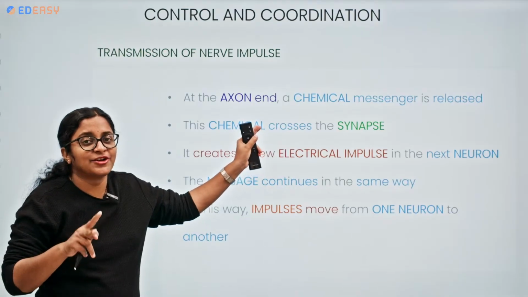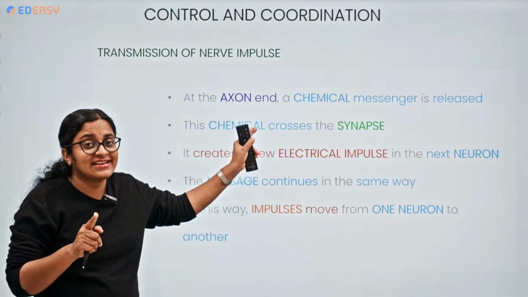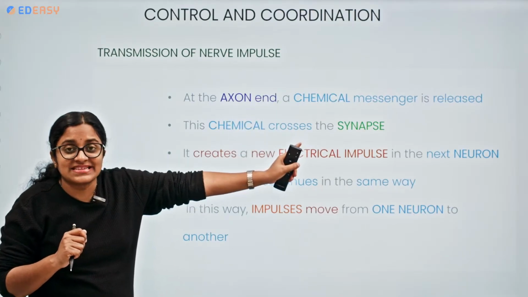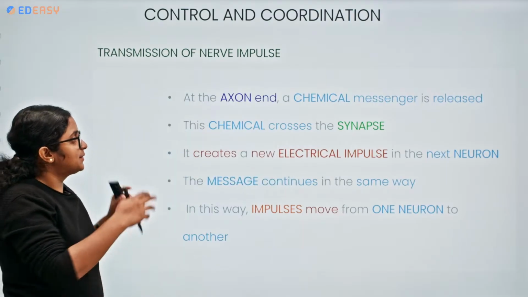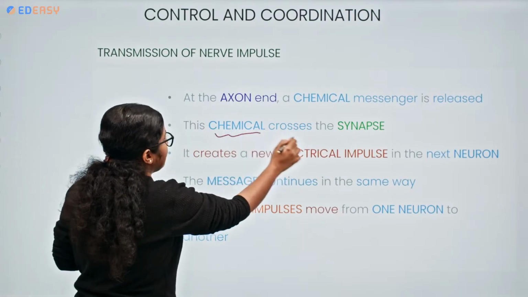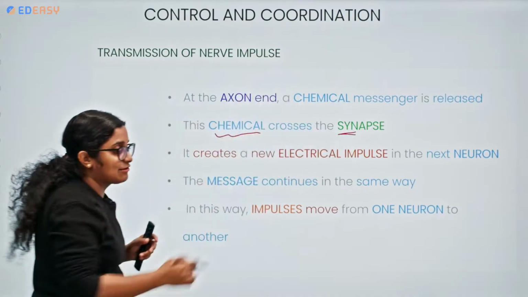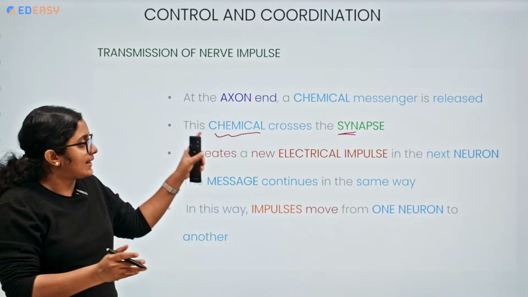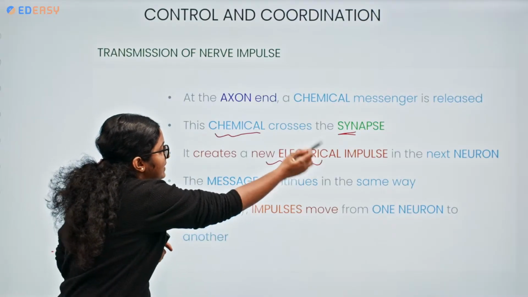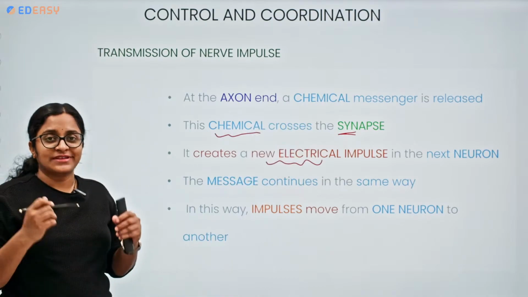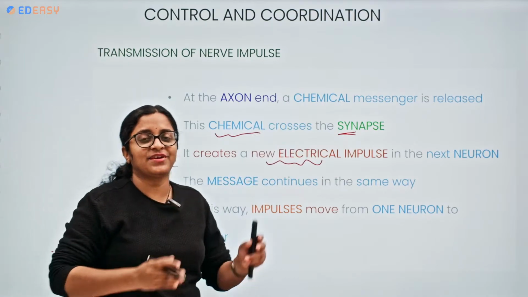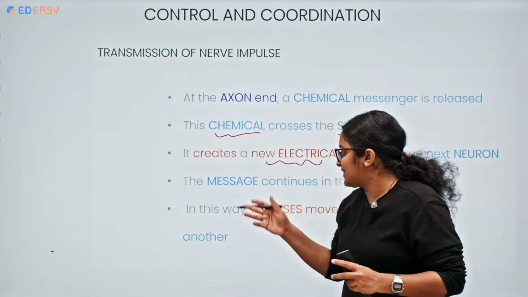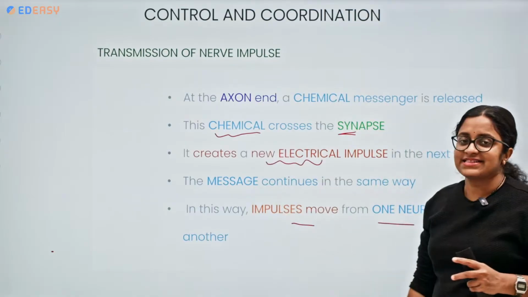Remember, between two neurons we have seen the synapse. There we have understood chemical messengers. What are they? Neurotransmitters. So chemical messengers are released and cross the synapse. After crossing the synapse, they act on the second neuron and create a new electrical impulse in the next neuron. In this manner, from one neuron to another neuron, there is a transmission of impulse, and the impulses keep moving this way.